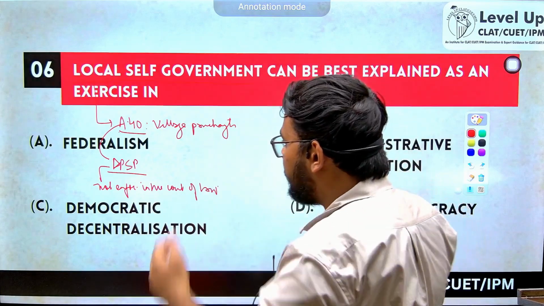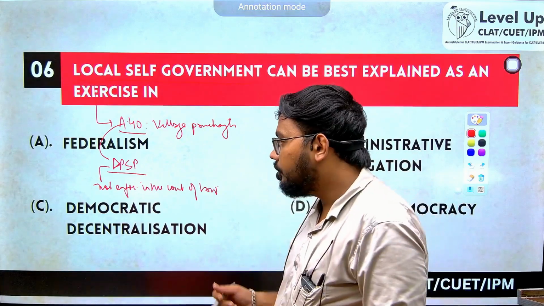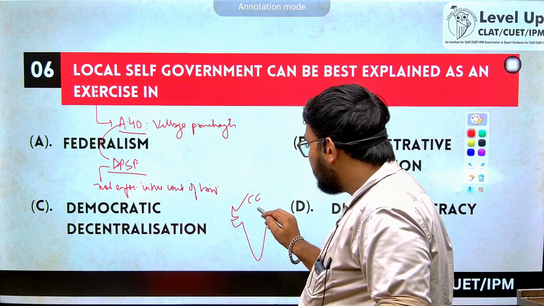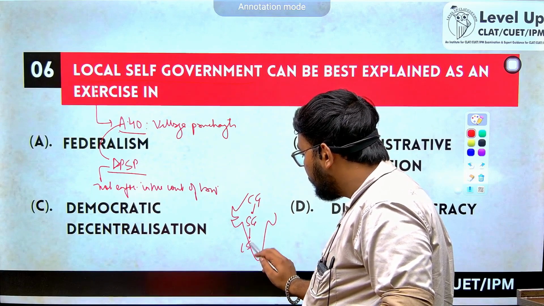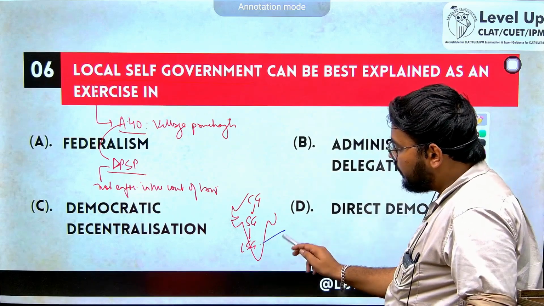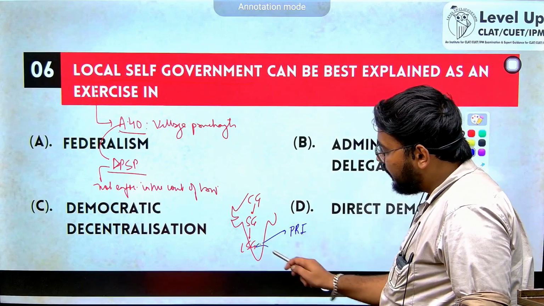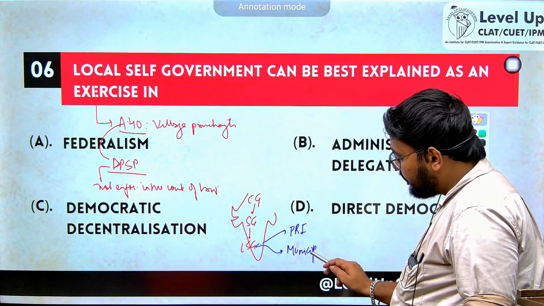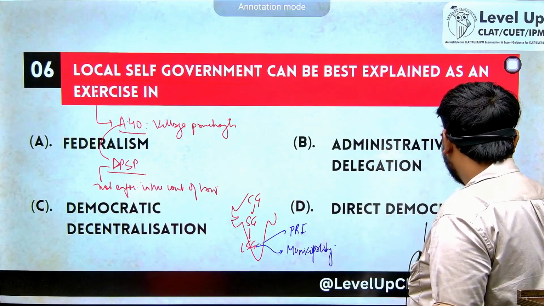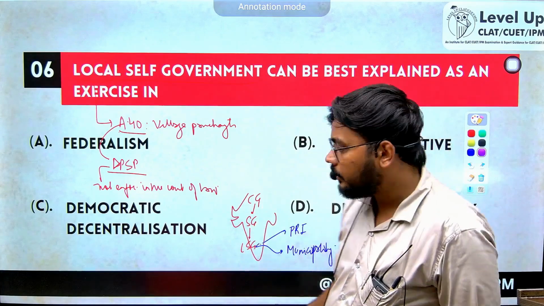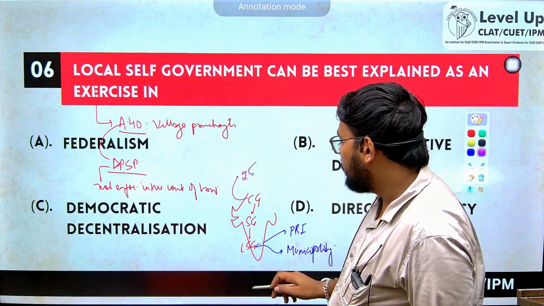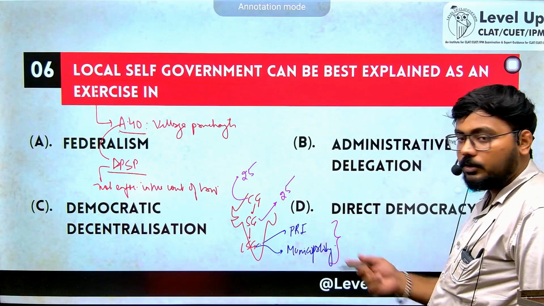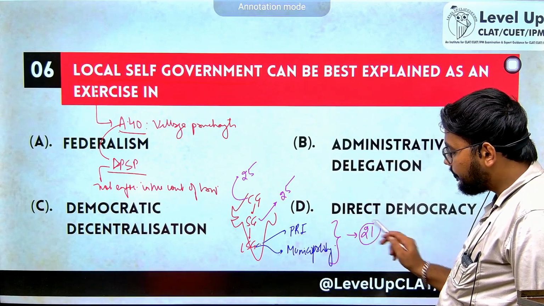But as and when a government thought that we are ready for a three-tier system, like one as the central government, then the state government, and then some local self-governments. When we have it in the village area, it is called a Panchayati Raj Institution, and when we have it for urban areas, it is called a municipal corporation or municipality. For one to contest a central level election, one has to be minimum 25 years old. But for one to contest a PRI or a municipality election, the minimum age is only 21.